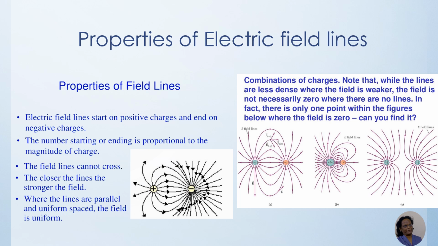For a combination of charges, if two charges are there, one positive and one negative, these electric field lines show a longitudinal contraction, and because of that, oppositely charged particles always attract each other.